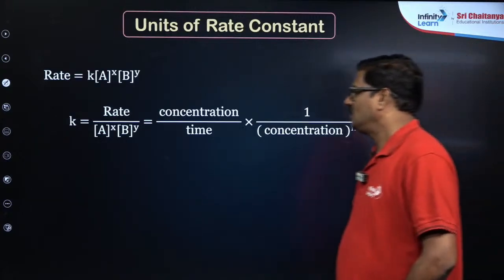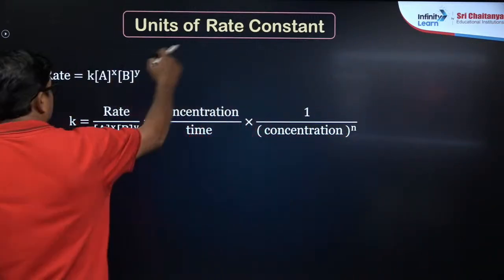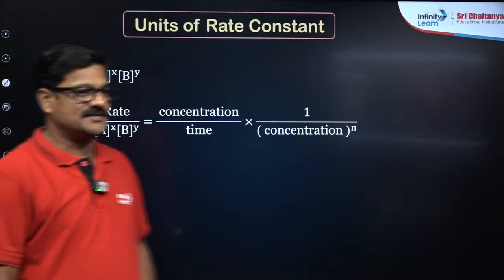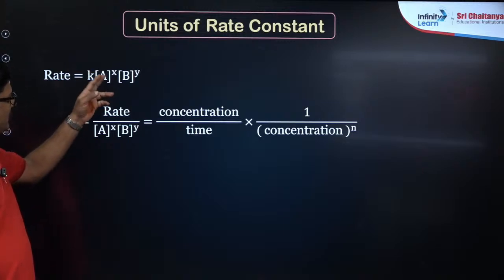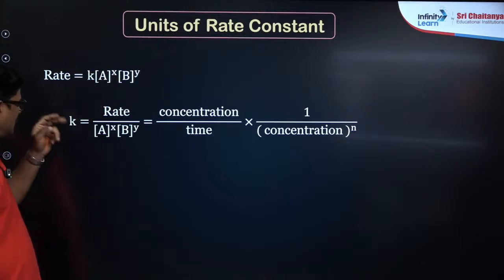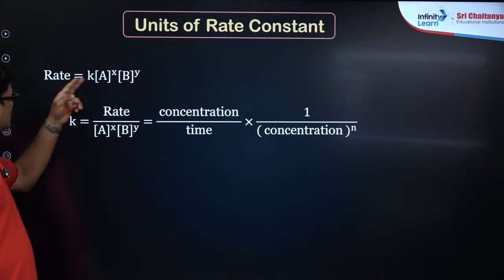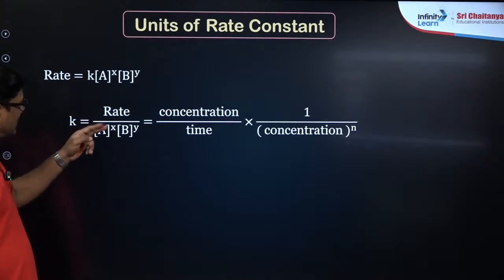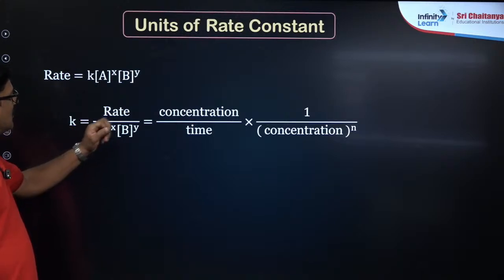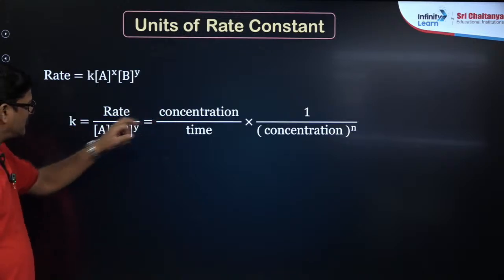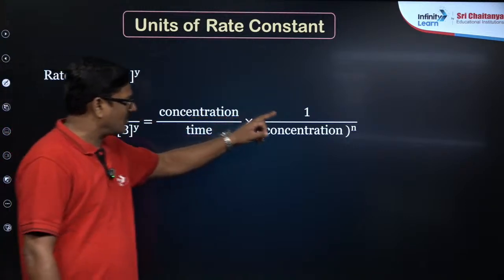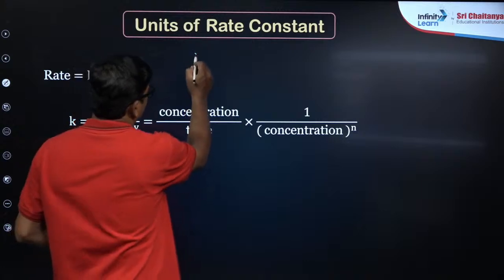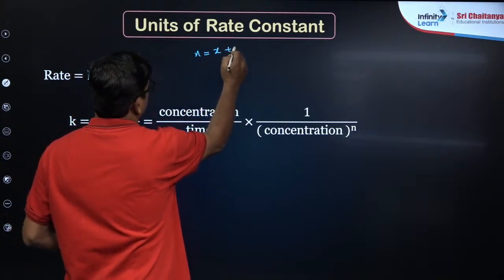Fine. Now, let us say the units of the rate constant. In the units of rate constant, rate is equal to k [A]^x [B]^y. So the rate constant k is equal to rate upon [A]^x [B]^y. Rate has the units of concentration upon time, and for [A]^x [B]^y you have to take 1 by concentration to the power n, where n is equal to x plus y.